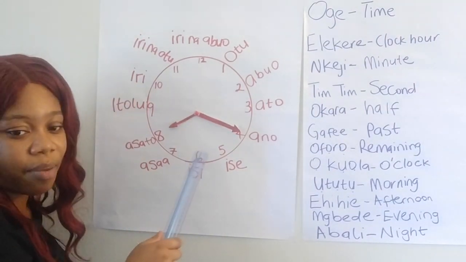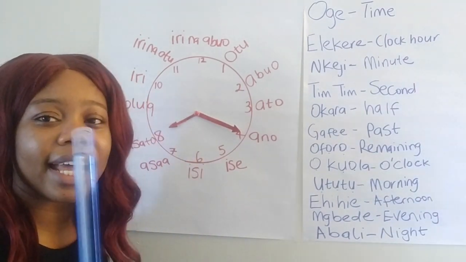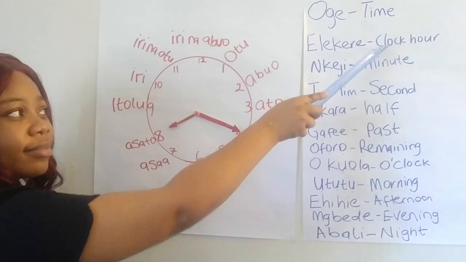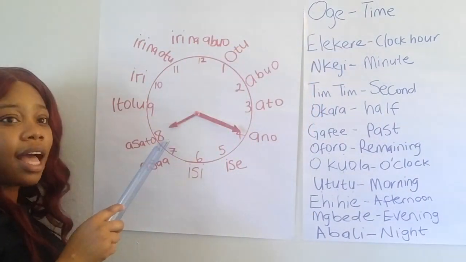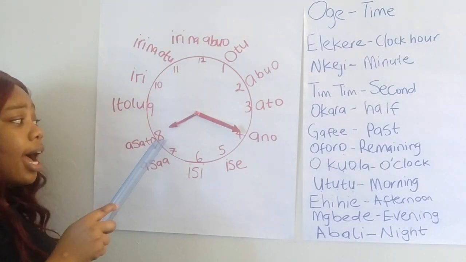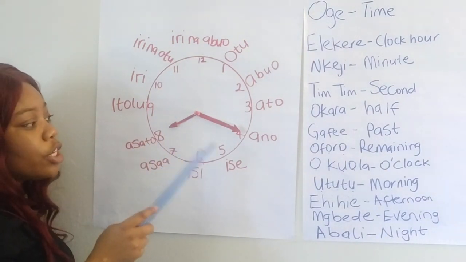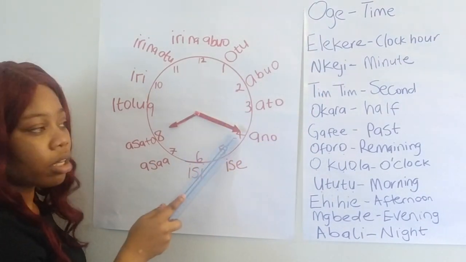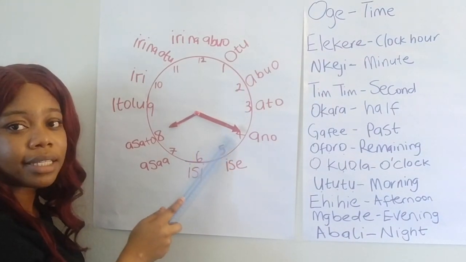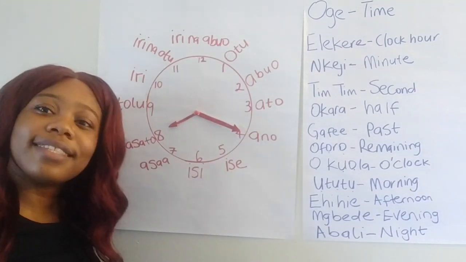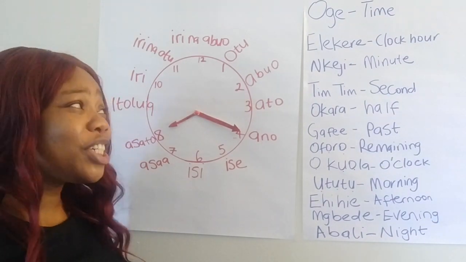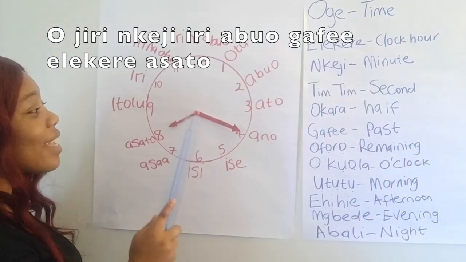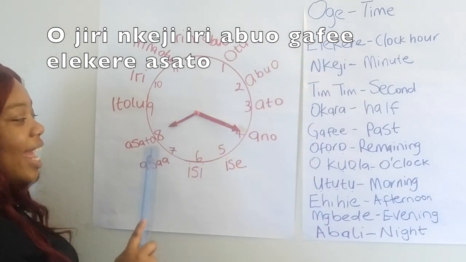So let's say this is the time, right? And they ask you what is Chidimma Gini na-akụ. First of all, you think, what is your elekere? The hour is asato. And what is your nkeji? The minute. Iri abụọ is 20 minutes. 20 minutes past iri abụọ. So what are you gonna answer? You're gonna say, O jirila nkeji iri abụọ gafee elekere asatọ.